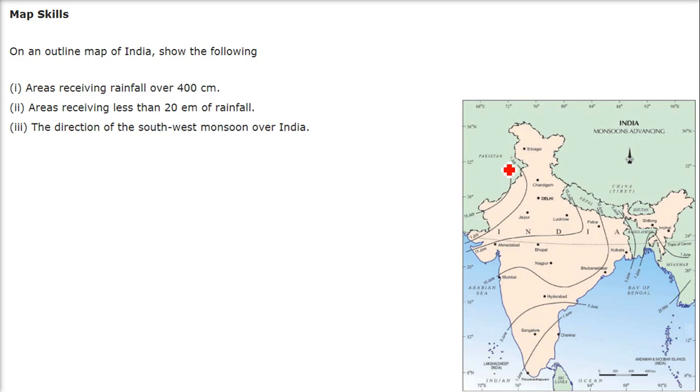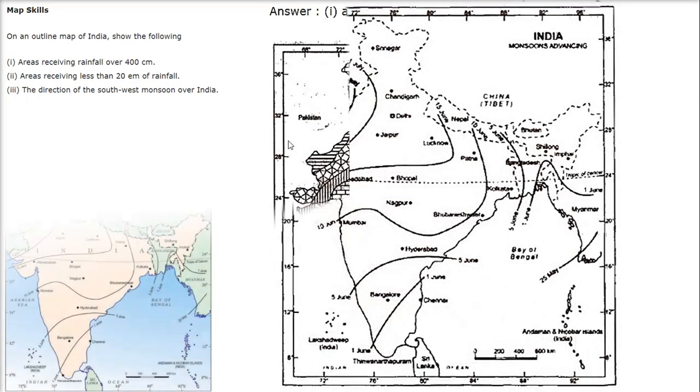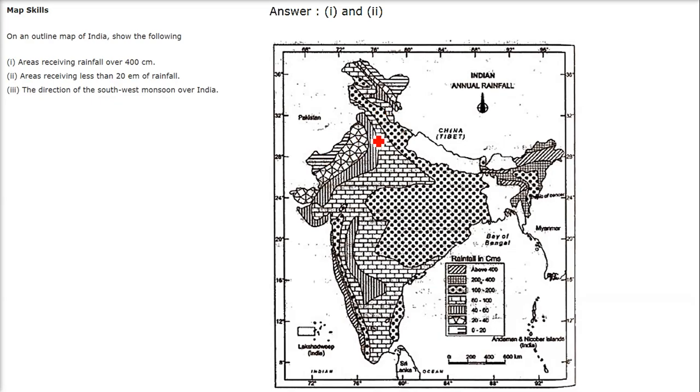Let us see the map skills. We have to outline a map of India showing the areas receiving rainfall over 400 centimeters. Let me take you to another map which shows this. So above 400, these are the parts, this part and this part, which are above the 400 centimeter region.